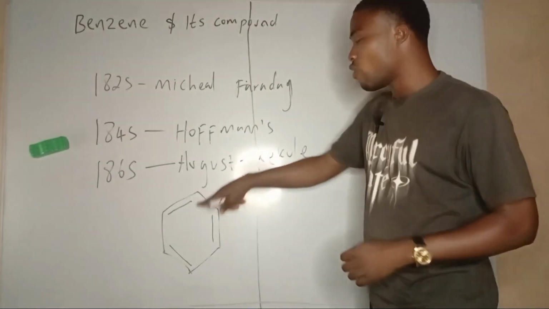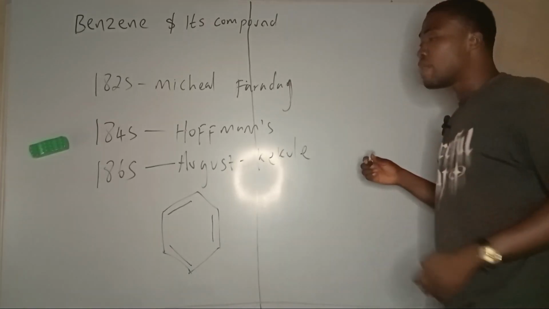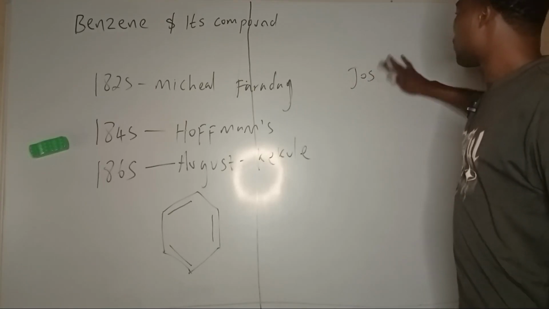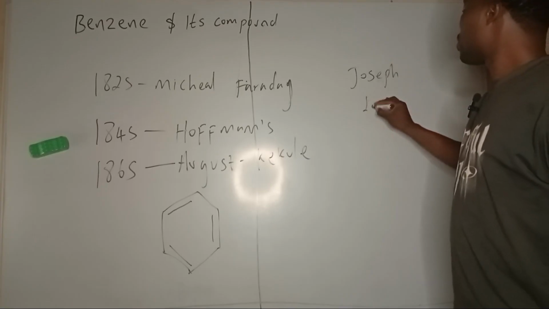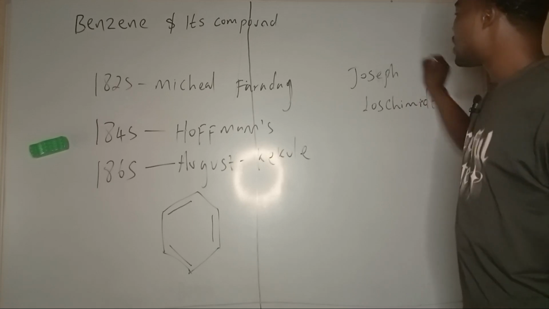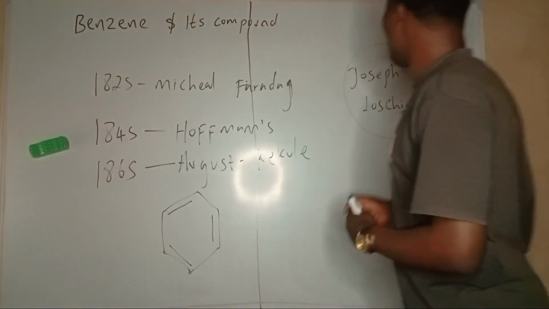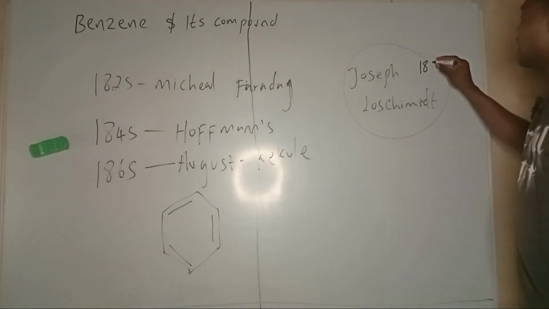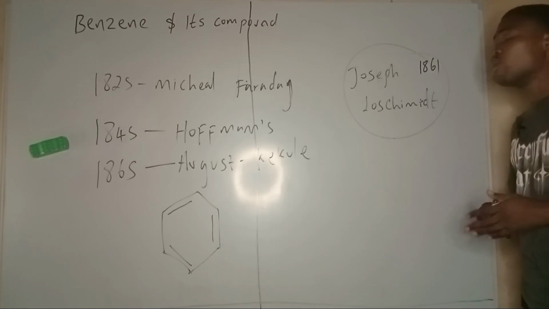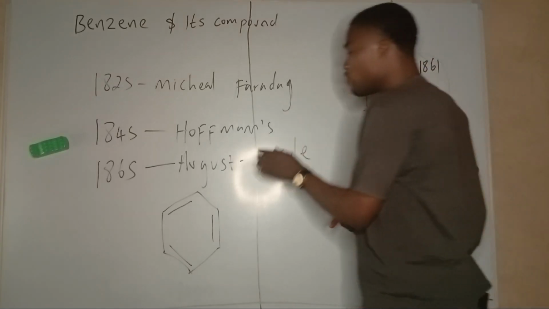But not only he discovered the structure of benzene; the structure of benzene was also first talked about by a man known as Joseph Loschmidt. Both Joseph Loschmidt and August Kekule were German. In 1861, Loschmidt suggested a structure of benzene, which was 100% inaccurate. So the first authentic structure of benzene was given by Kekule.